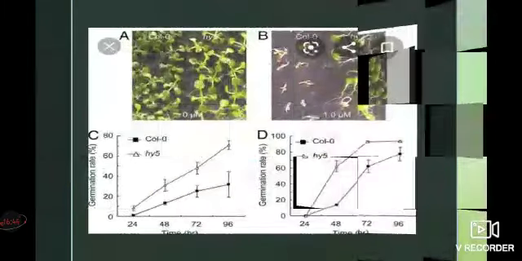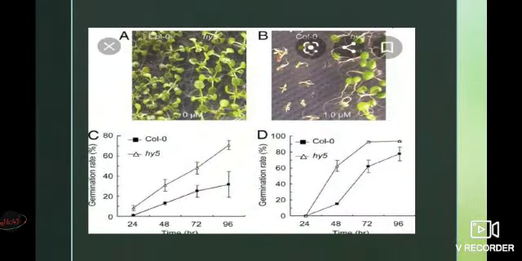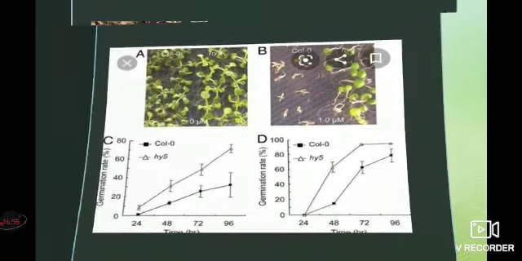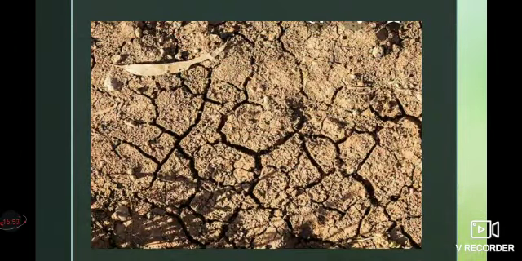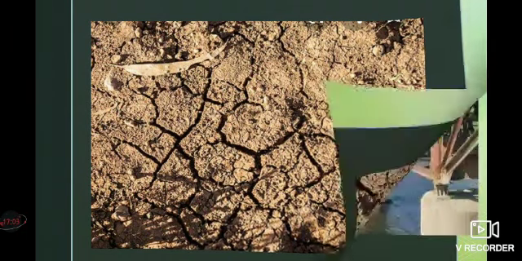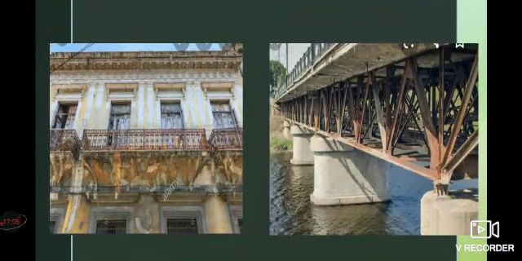And second, it inhibits, that is blocks, the germination and growth of seeds, so the plants do not grow well. And it decreases the fertility of soil and destroys plant and aquatic life. And it causes building and bridge corrosion. So these are the effects of acid rain.